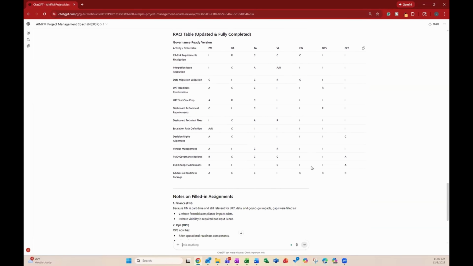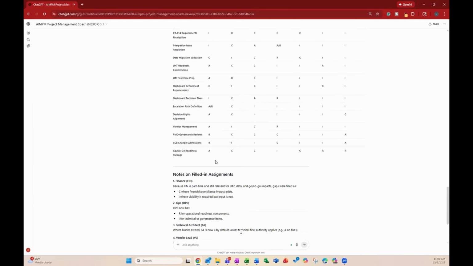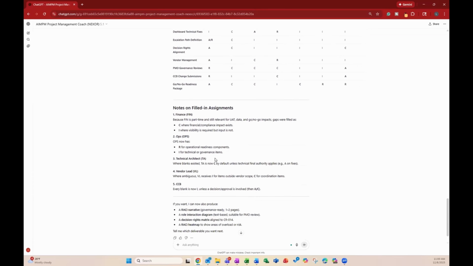And so the safest role really is an informed role. If we can't define whether or not someone's responsible, accountable, or consulted on something, then probably the best role for them is going to be I, which is informed, which seems to be what AI filled in here. So it is using a degree of logic to make sure that it's putting things in that just need to be verified for the most part. Then some notes on the filled in assignments, right? It gives you information as to why it changed those assignments for you.